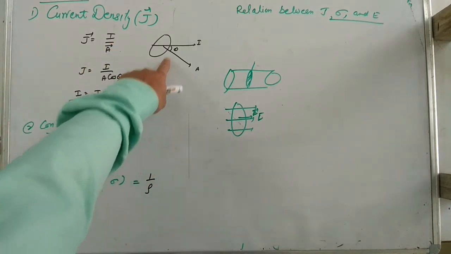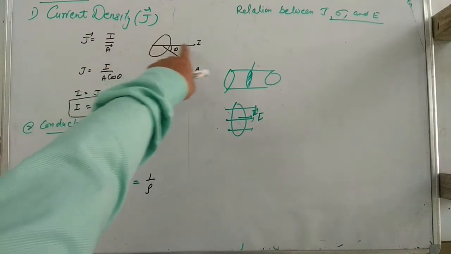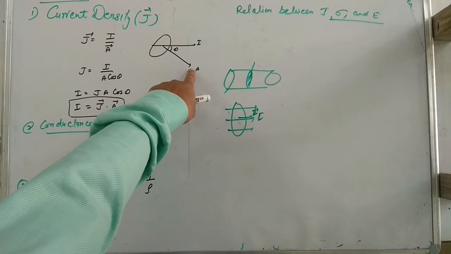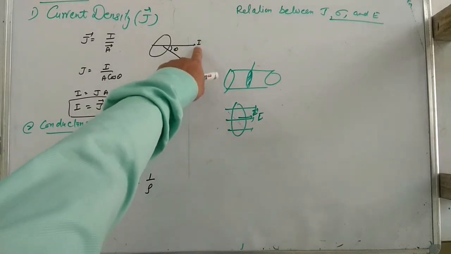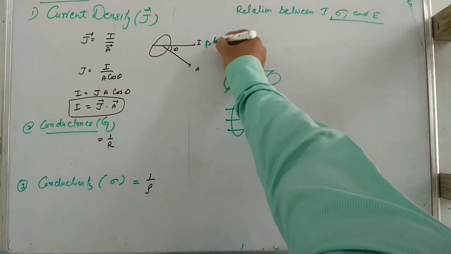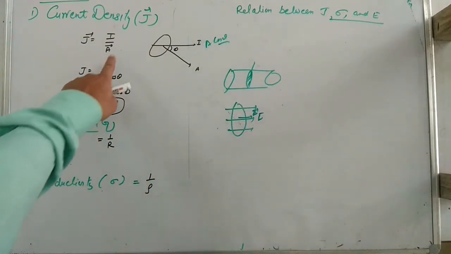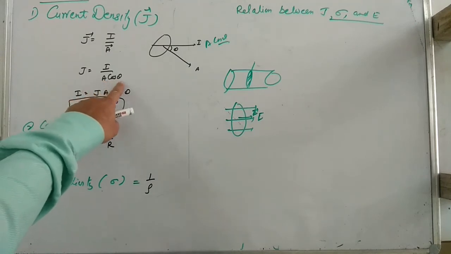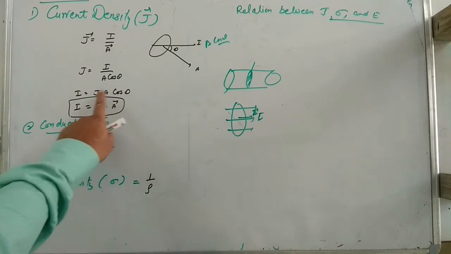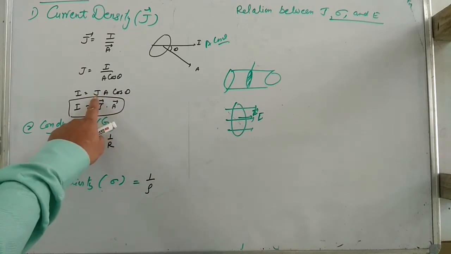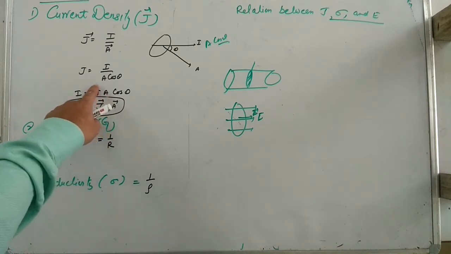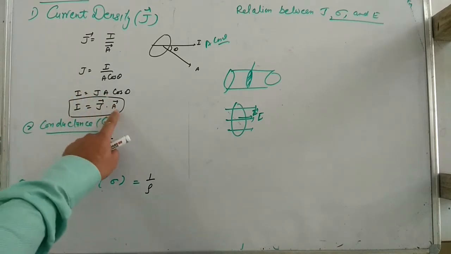Now I have shown here an area and the current in this section, with the area as a vector. If theta is the angle, then the component of A along I will be A cos theta. So in place of the A vector, I write A cos theta. Then I will be equal to J A cos theta, where theta is the angle between J and A. J is the current density, a vector, and area is a vector, so it is a dot product.